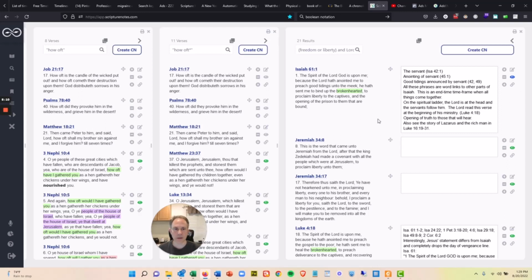So that's just a quick overview of Boolean search terms and how powerful they are. I hope you'll try that out in Scripture Notes. It is absolutely a powerful way to study the Scriptures. You can use a thesaurus sometimes when you see a word and you're not sure what other words exist for it. You can do an or search, this word or this synonym for it, and you put that in your search and you get all those results simultaneously in one list where you can study them. So I hope that's helpful.